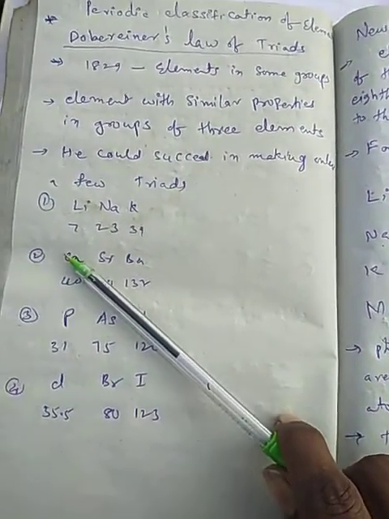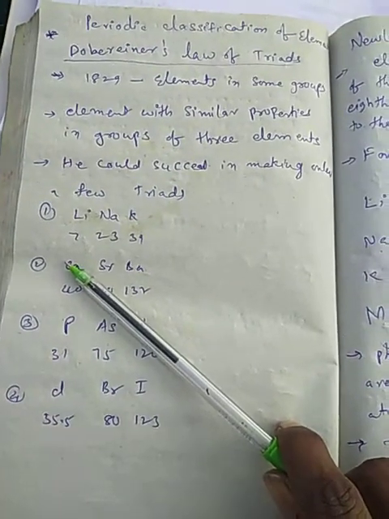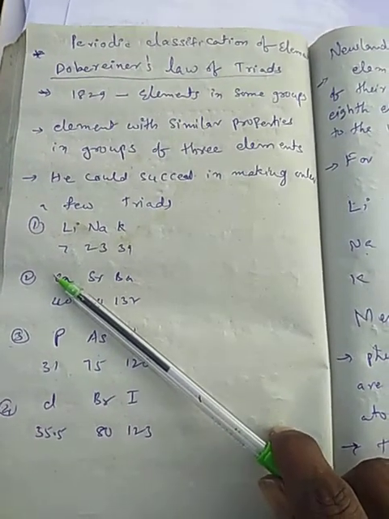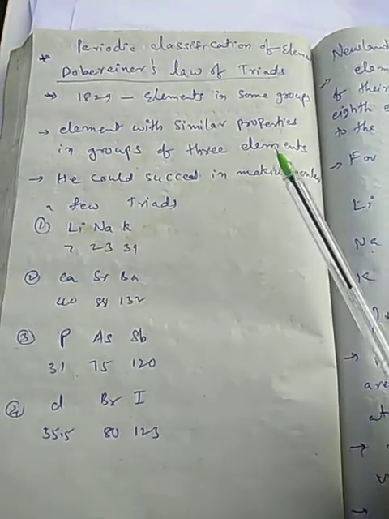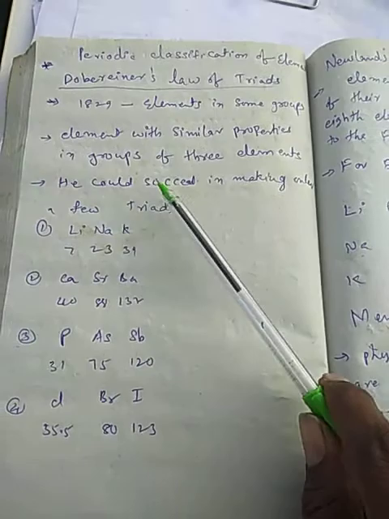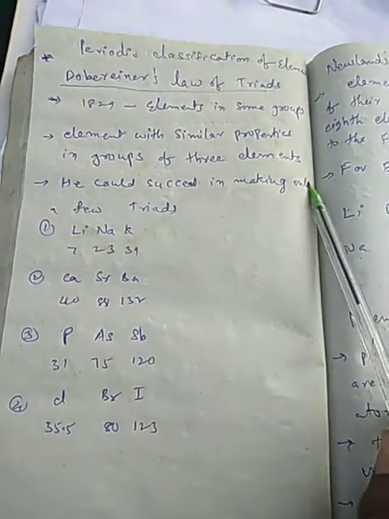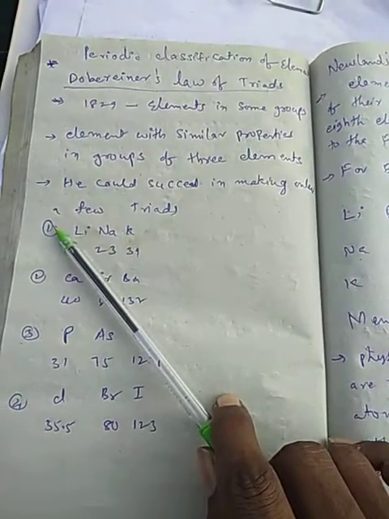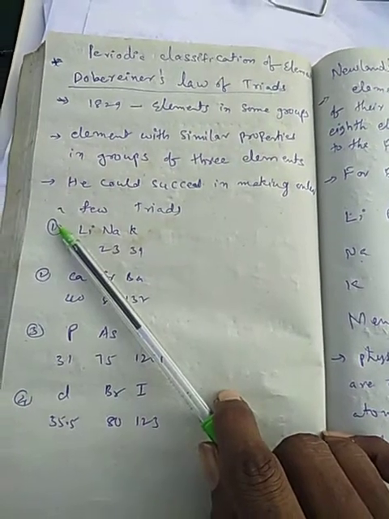In that group, a set of 3 elements is present. This set of 3 elements is called a triad. He could succeed in making only a few triads, not for all elements.